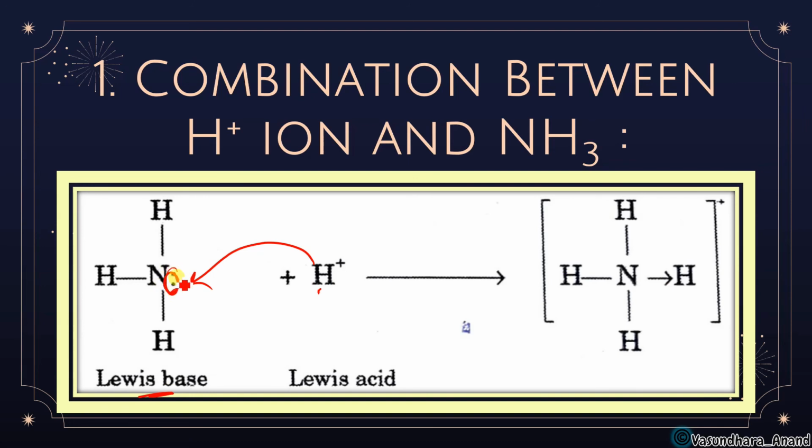this lone pair of electrons. Nitrogen will donate its lone pair of electrons to H plus, and that's why it will form a coordinate bond, and the arrow head should be towards hydrogen because H is gaining electrons. So that's why like this. Somewhere you can see this type of structure also, that is also correct. Okay, that can also be correct.